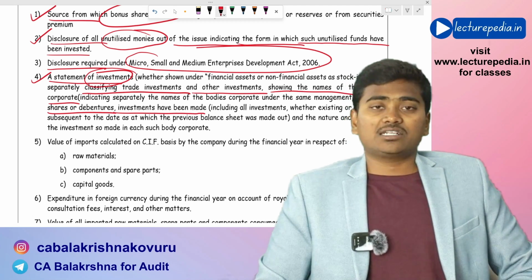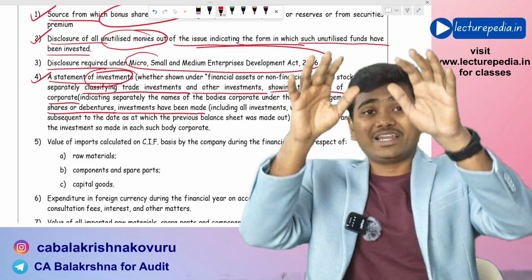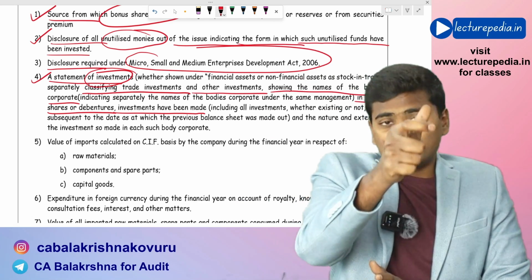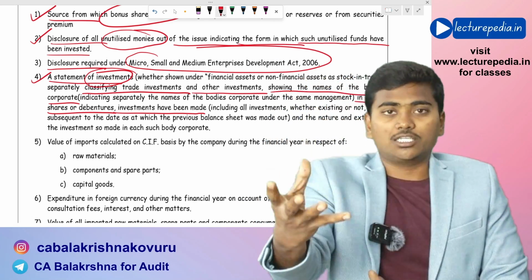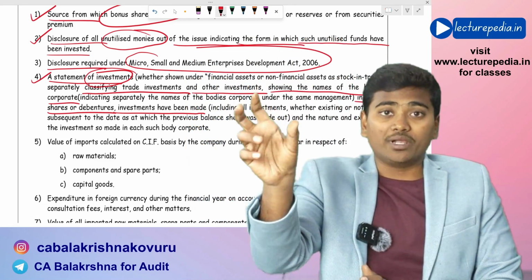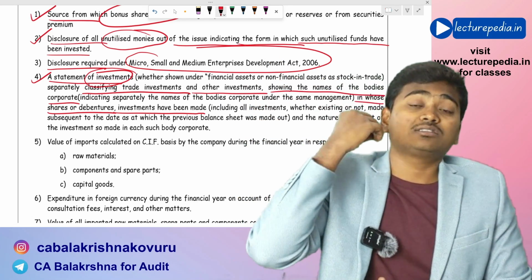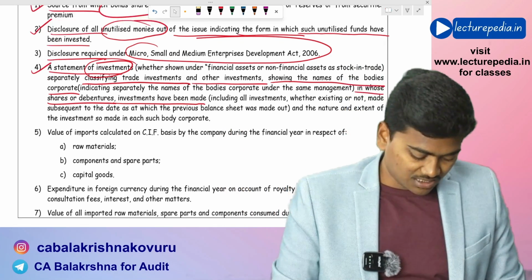Basically, in the standalone financial statements, with respect to the investments in shares and debentures of other companies, you need to give a list of all the investments, showing whether you have invested in share or debenture or any other type of security, and in which company you have invested and what is the amount of investment you have made. This list of disclosure is required only in the standalone financial statement, but not in the consolidated financial statement. I hope that is clear.